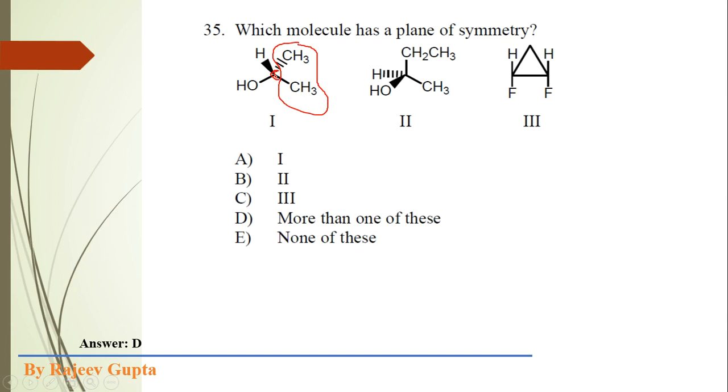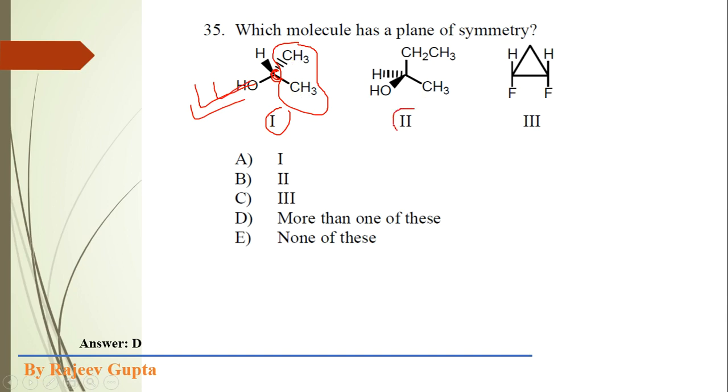So this is an achiral carbon. Here we can see that a plane of symmetry exists in this first molecule, where a plane goes through the OH, this carbon, and H. It cuts this hydroxyl group, this tetrahedral carbon atom, and this hydrogen, and both the methyl groups are mirror images of each other. So it contains a plane of symmetry.